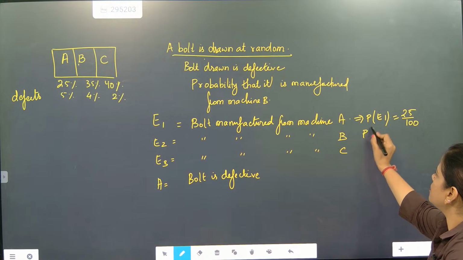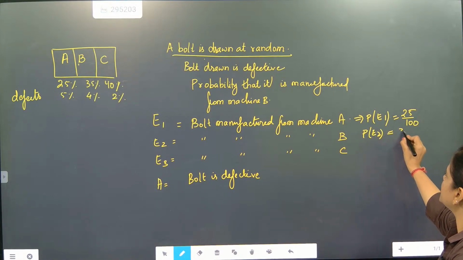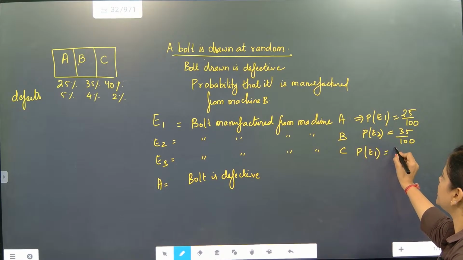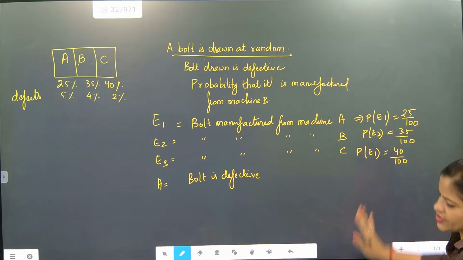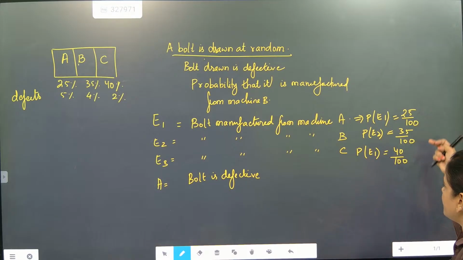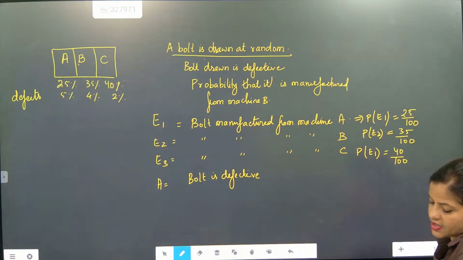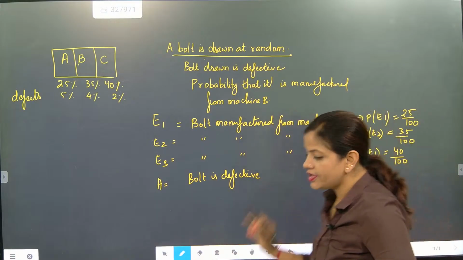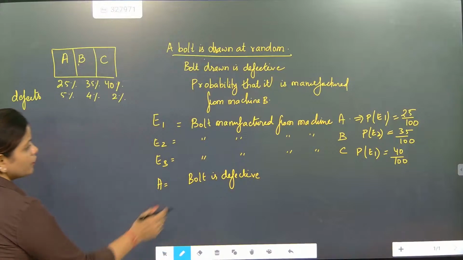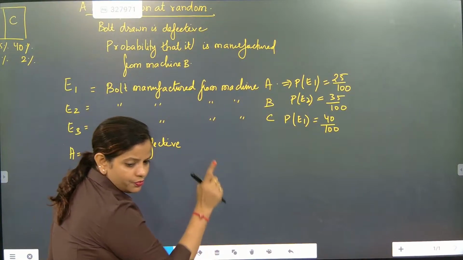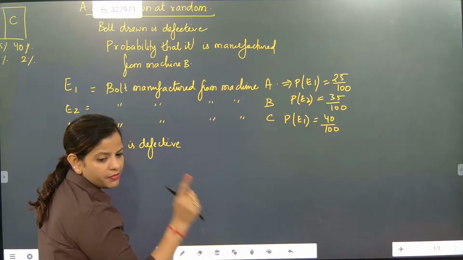P of E2, machine B, how much percentage, beta? 35 by 100. P of E3, machine C, it is 40 by 100. So this is manufacturing: 25 by 100, 35 by 100 and 40 by 100. This is done. Now, beta, we have to find which one exactly. Now we need to find defective. Now what is the meaning of defective here? Now how am I going to utilize this one? Check this out. P of E1, P of E2, P of E3: machine manufacturing part, this much.